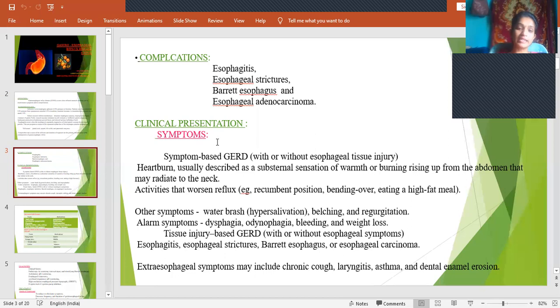And then coming to clinical presentations. So what are the symptoms? Symptoms are based on GERD with or without esophageal tissue injury. That means in the initial, mild stages, even though there is no injury to the esophageal lining, it causes some symptoms. They are heartburn. Immediately when the contents are refluxed into the esophagus, it causes heartburn. That means a burning sensation in the epigastric region, which patients generally express as heartburn.